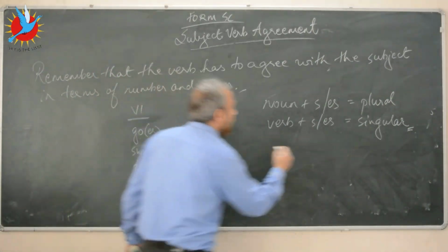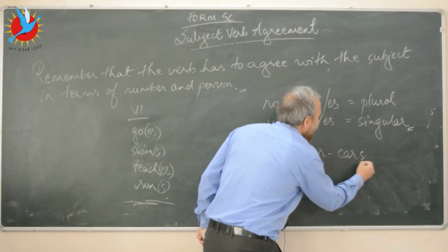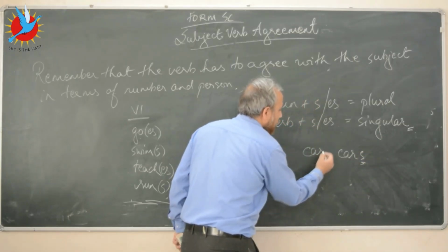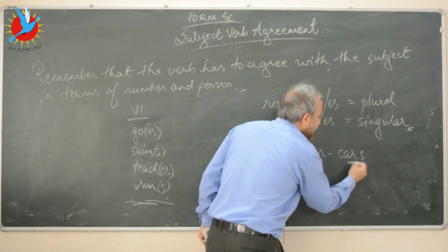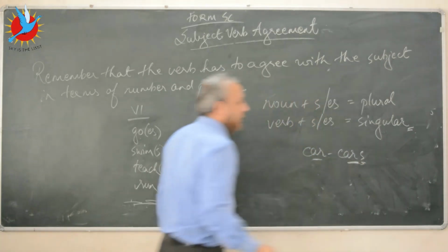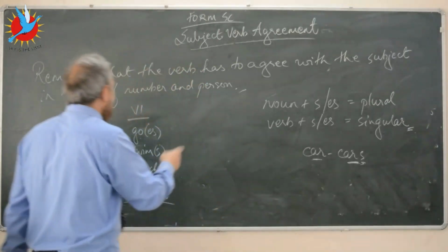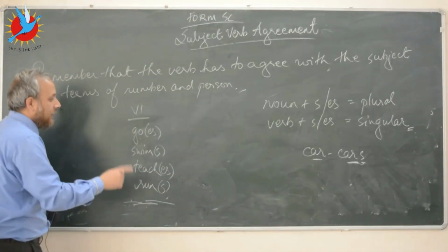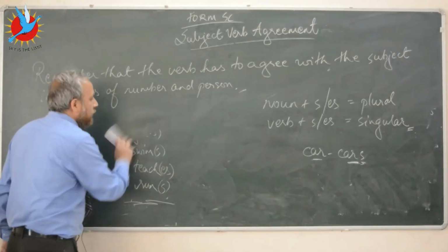With nouns, how it works is, let's say you have car. If you add an s, because I've added s to the noun car, this noun has become plural. With verbs, remember, if you add s and es, then you make the verbs singular. And I've written the example for you on the board. So this is one thing I want you to remember.